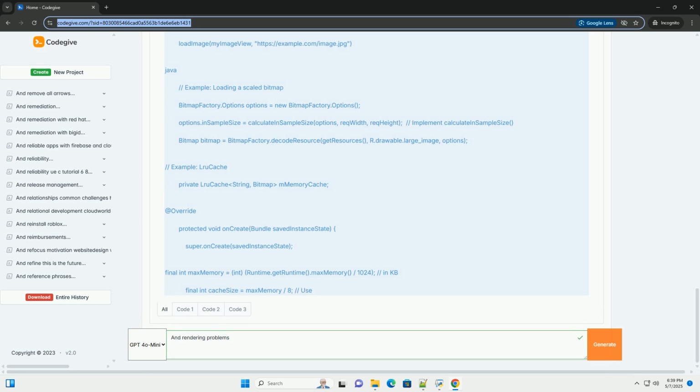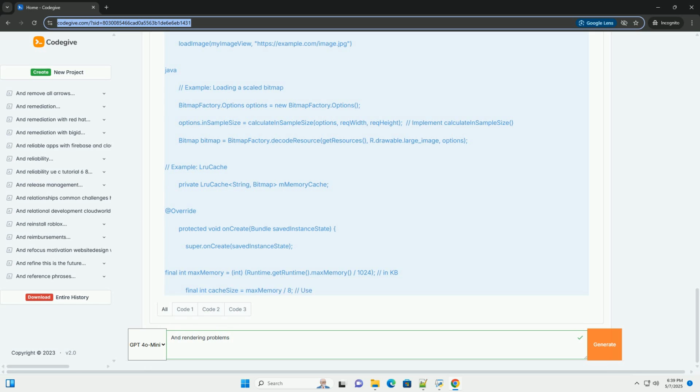2. The rendering pipeline. To understand rendering problems, it's essential to know the basic phases of the rendering pipeline. 1. CPU side, software. Measure and layout: the system determines the size and position of each view based on your layout constraints, view properties like width, height, margin, and screen size.